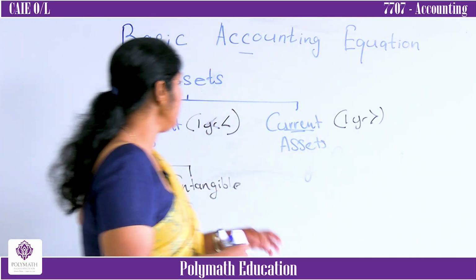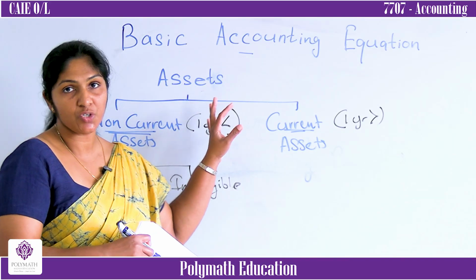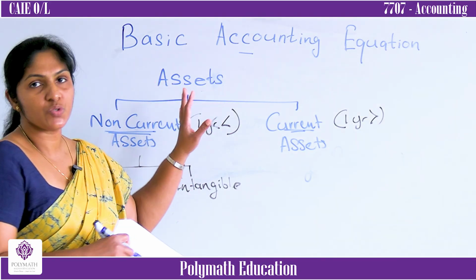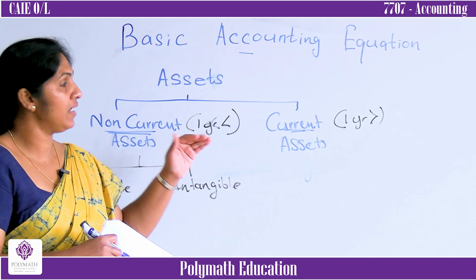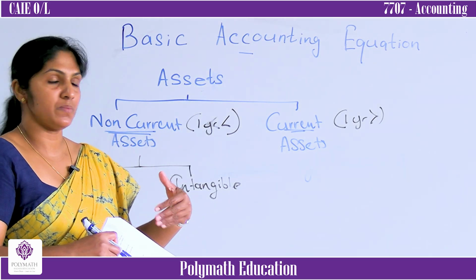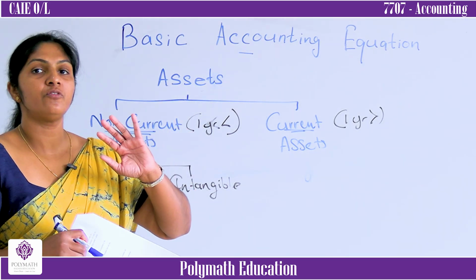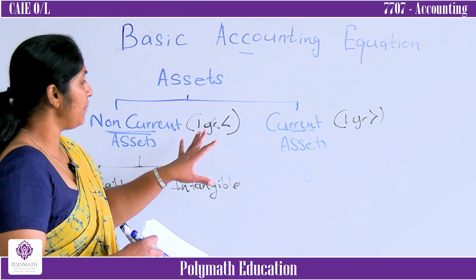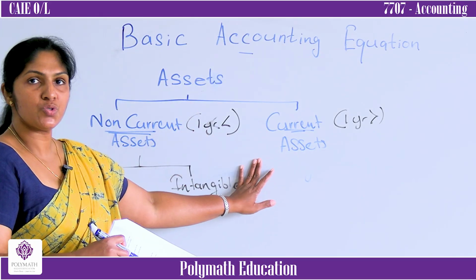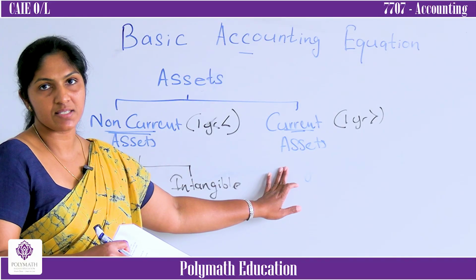Hope you can understand. I explained what the definition of an asset is. What is an asset? The resources which are controlled by the business and bring economic benefits to the business. Then I gave you some features also. Then the other main thing is that assets can be divided into two as non-current assets and current assets.